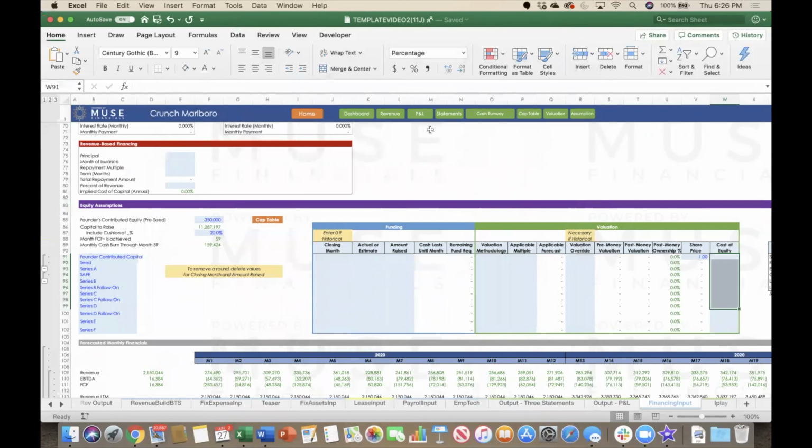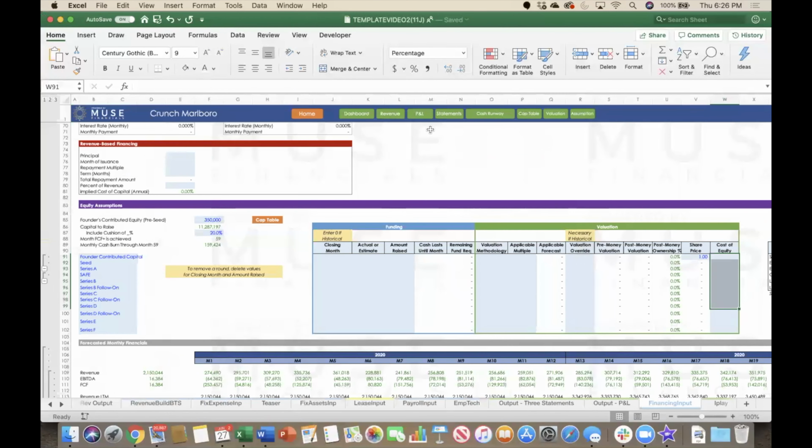Welcome to the Equity Assumptions section of the Financing tab. The Equity Assumptions section allows the founder to not only input previously raised rounds of capital, but also create a fundraising roadmap of future raises with potential valuations.